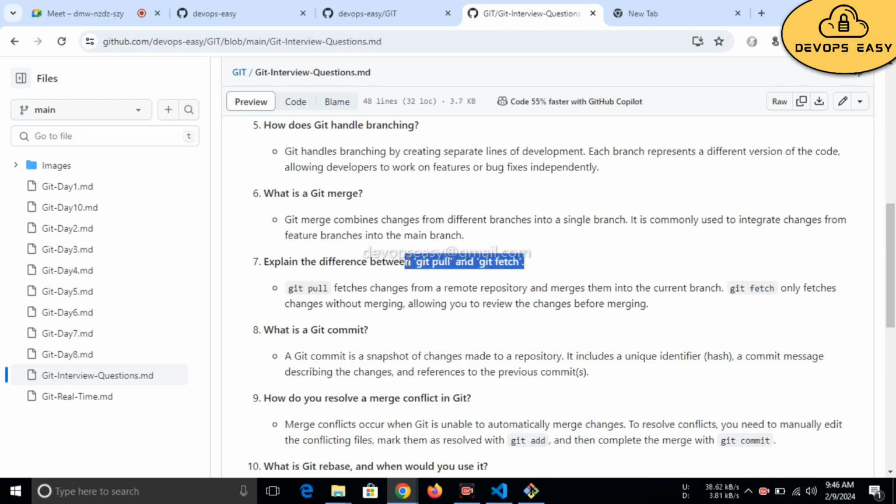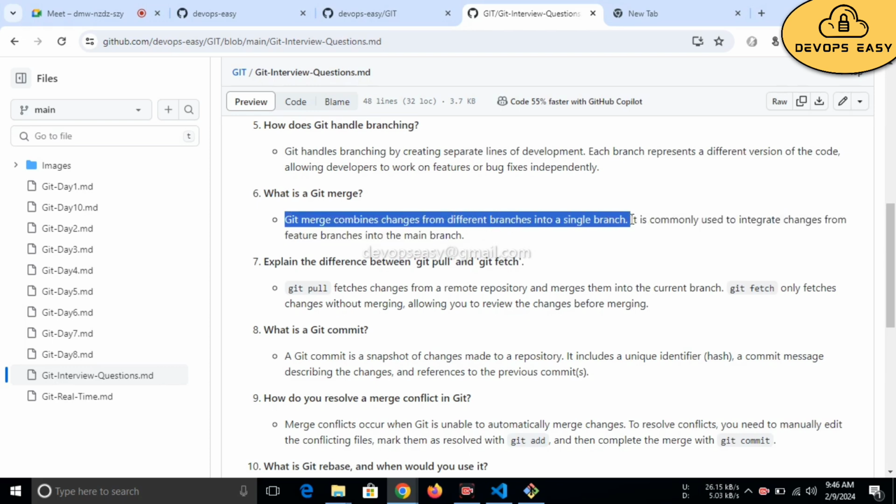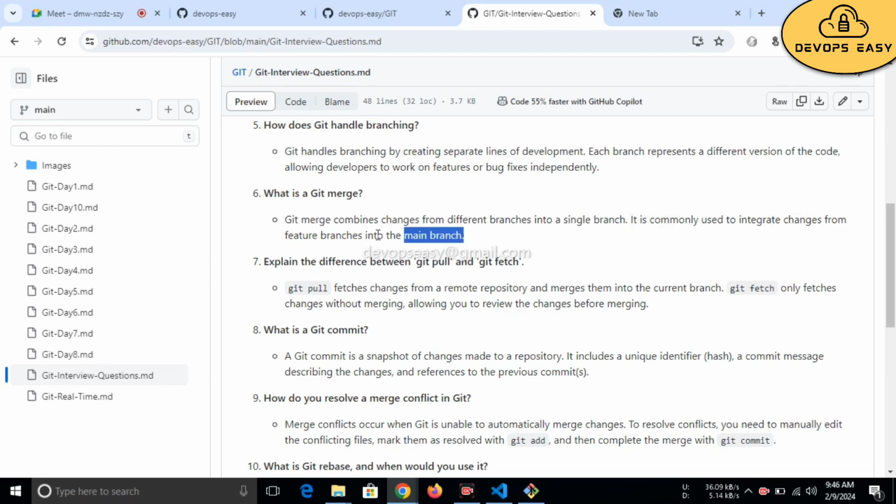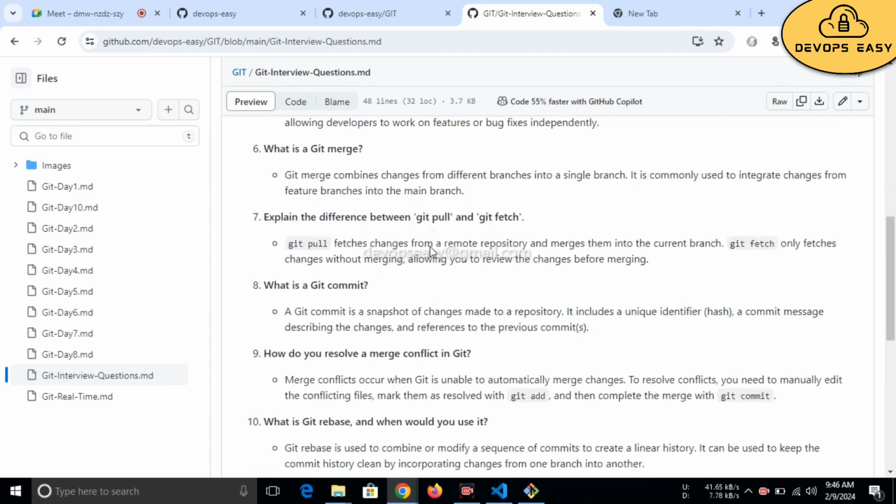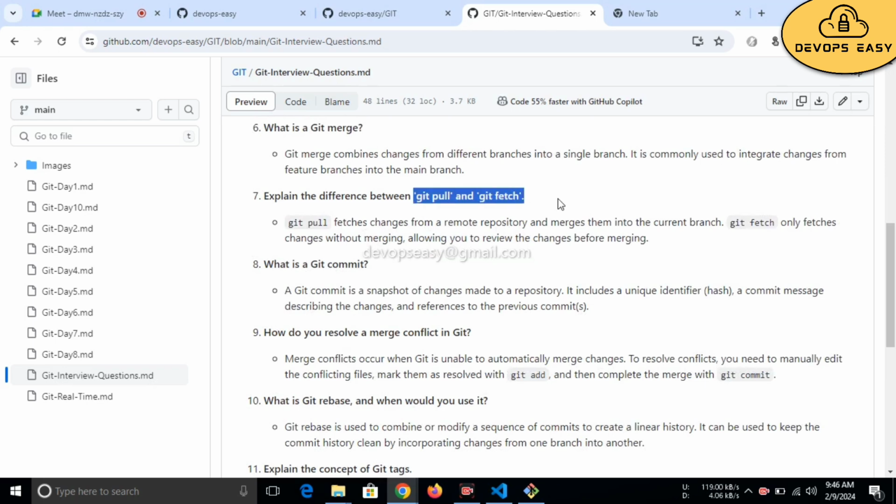Yesterday we discussed Git fetch versus Git pull, right? Yes. So Git merge combines changes from different branches into a single branch. It is commonly used to integrate changes from one branch to another branch. From a feature branch, if you want to get changes from the main branch, you will do Git merge. That's it. Git pull and Git fetch.